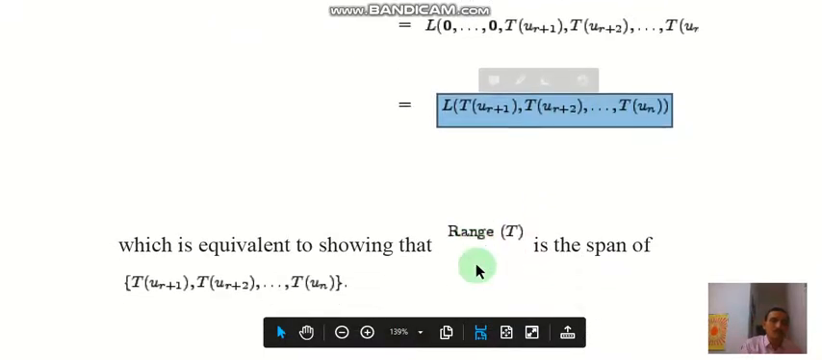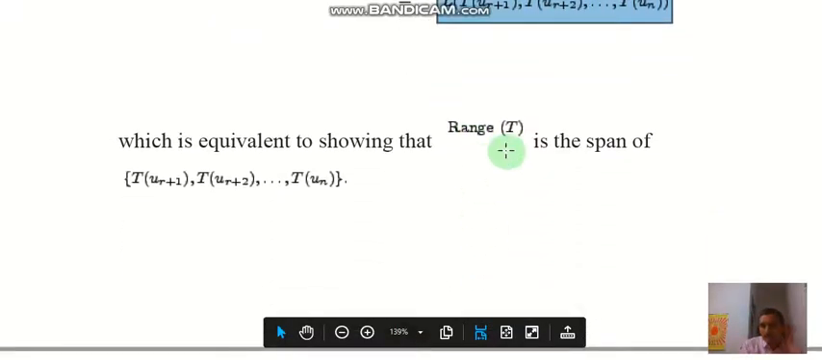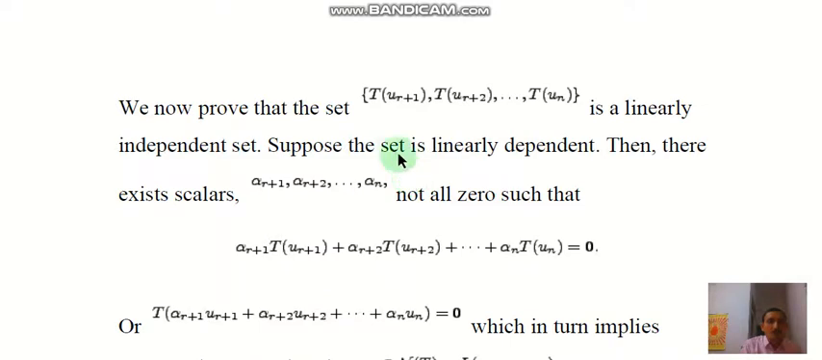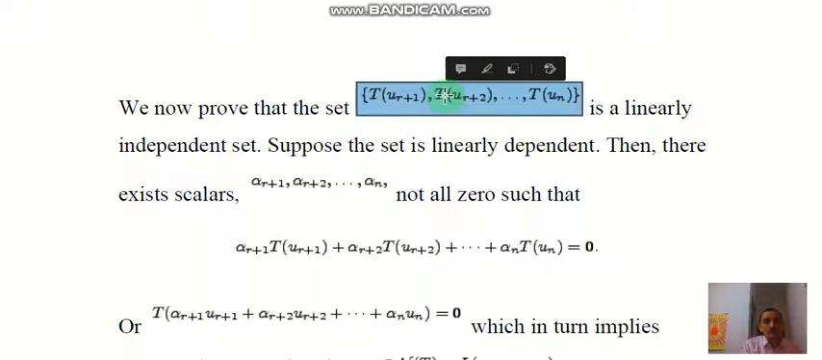Which is equivalent to showing that the range of T is the span of T(u_{r+1}), T(u_{r+2}), and so on up to T(u_n). So the range space is spanned by these vectors. Now we prove that the set T(u_{r+1}), T(u_{r+2}), and so on up to T(u_n) is a linearly independent set, and for this we choose, suppose that the set is linearly dependent, then there exist scalars